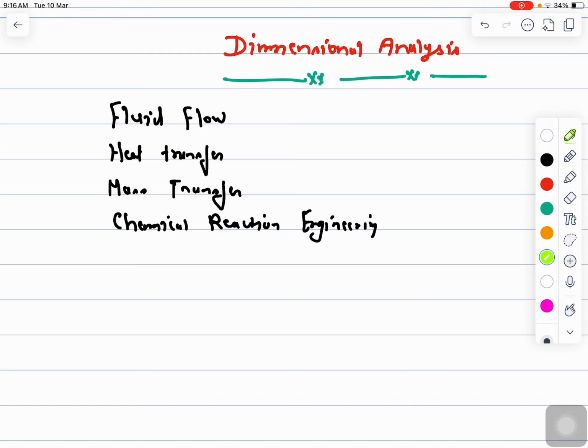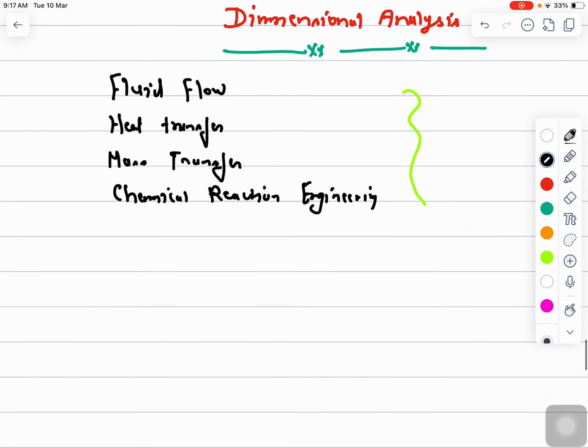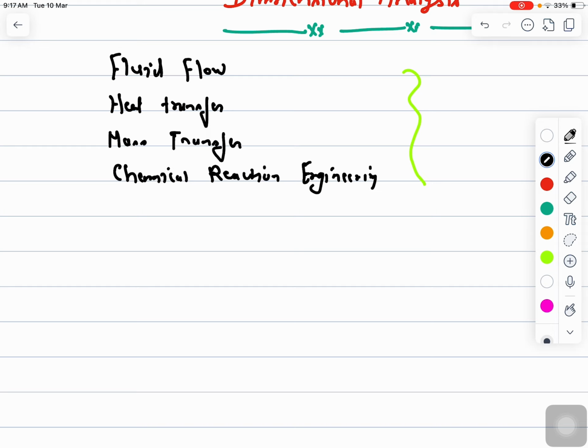So in all of these subjects it becomes very important to understand dimensional analysis. So why is it required? In many practical engineering problems, we know that there are various variables that affect the system, but deriving an exact theoretical equation relating these variables becomes very difficult, right?